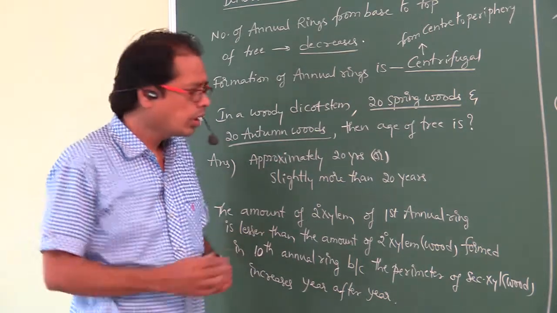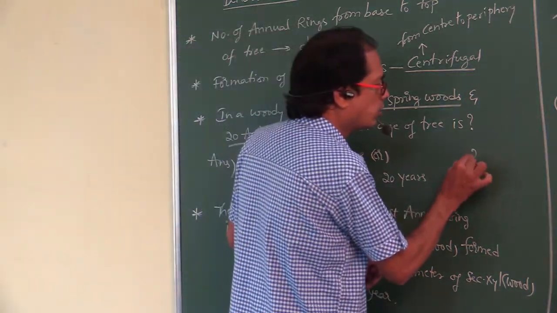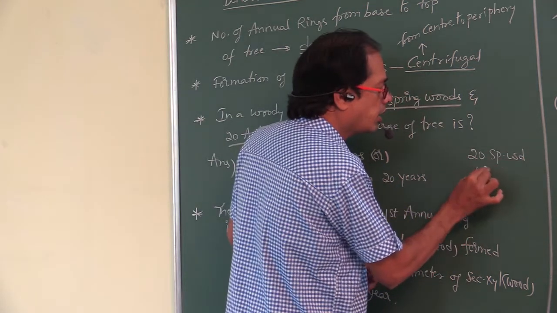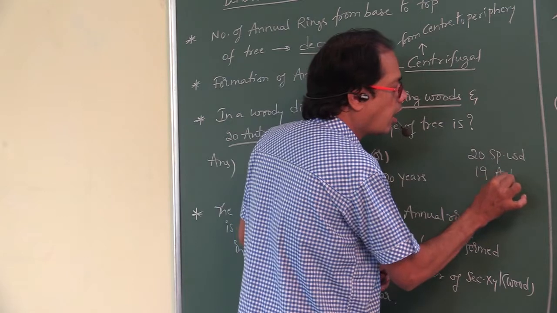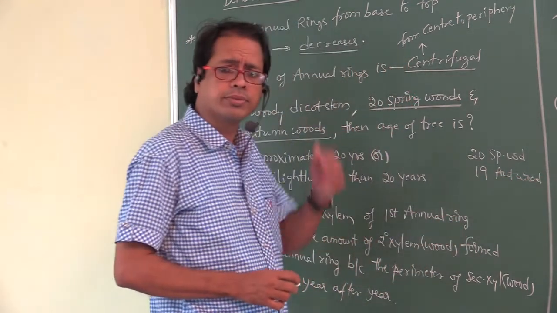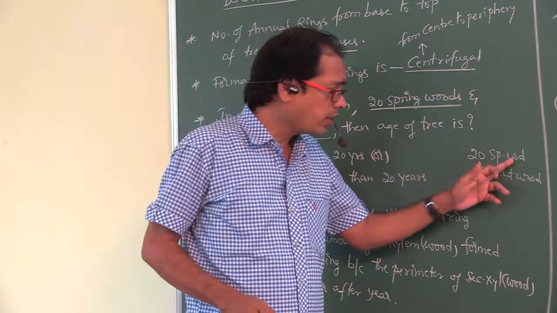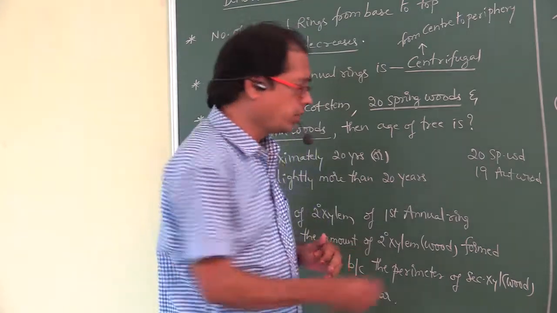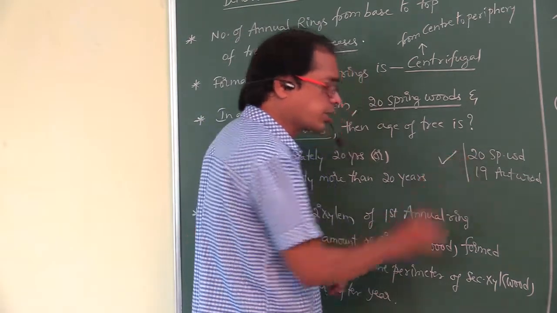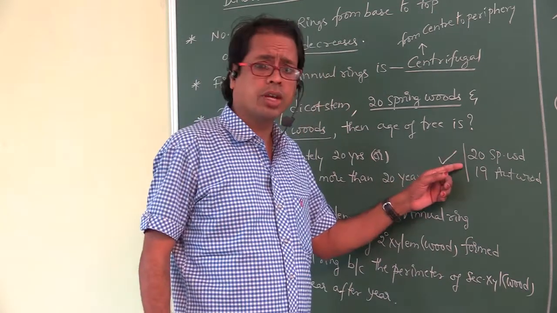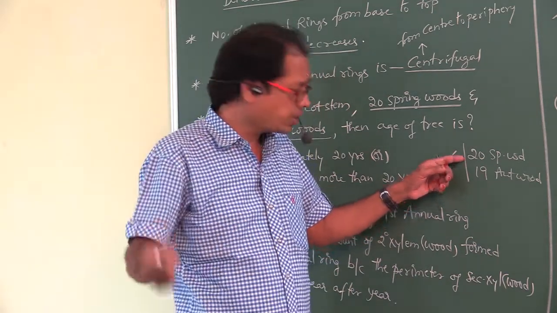If I ask one question: 20 spring woods and 19 autumn woods, is this condition possible or not possible? This condition is possible. Why? Because the first formed wood is spring wood, and later formed wood is autumn wood.